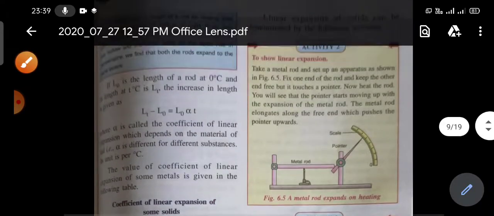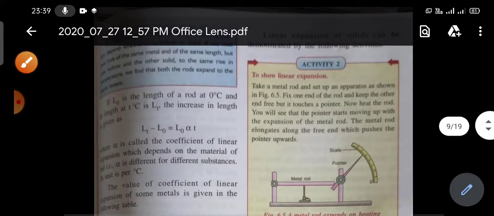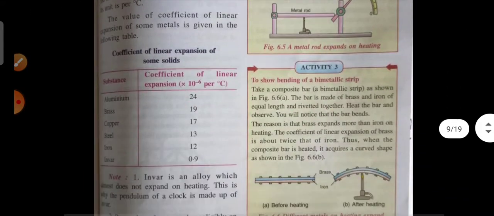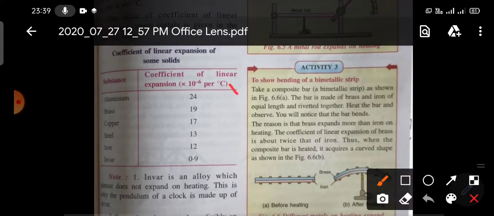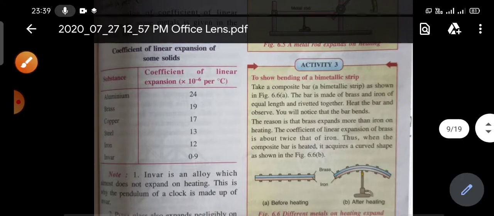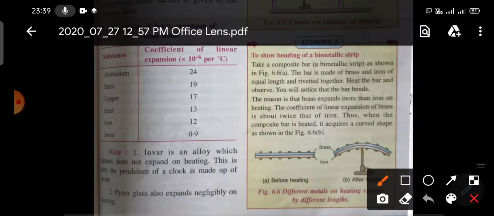And here you have two activities actually. The first activity is not very important. Study these two activities, this is your homework. Activity 2 is very important. Activity 1 is not that important, but activity 2 is important. So this is your homework, activity 2. You have to study it and tell me what this is.